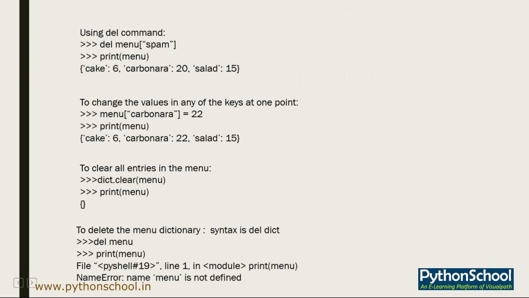Next we have a delete kind of function. In the Python shell, if you want to delete the dictionary itself, you can use del. If I use del menu and then try to print my menu dictionary, it gives me an error because it doesn't have anything; it is already deleted.